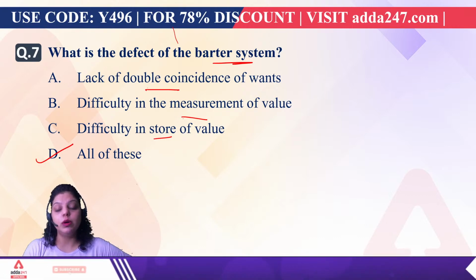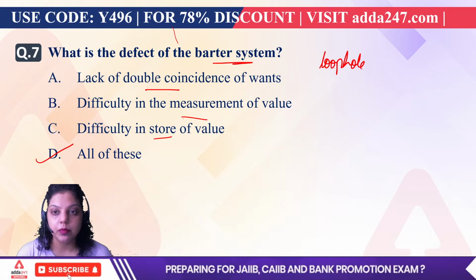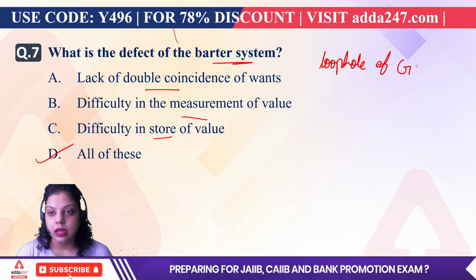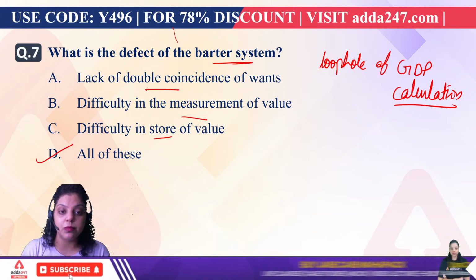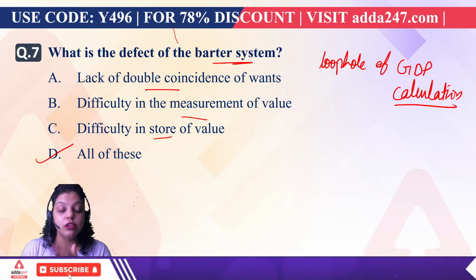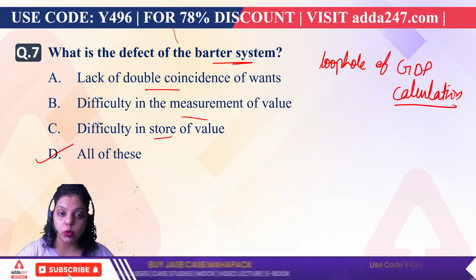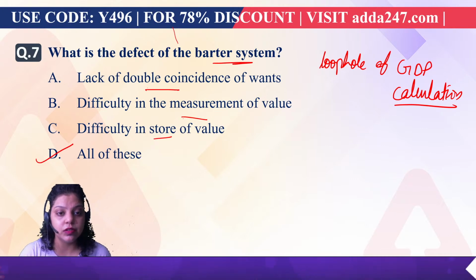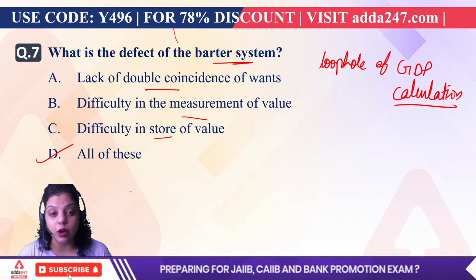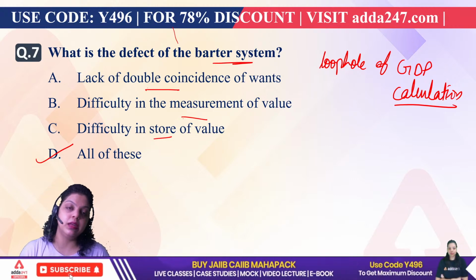No, the barter system still works, because when we calculate GDP, this is a loophole of GDP calculation. This is the problem we found in gross domestic product, the production of goods and services within the geographical boundary of a country, which is known as GDP. When we talk about the rural area, barter is still working. People are exchanging their goods and services with each other, but we do not have the record of that particular exchange. That's why we can say this is a loophole of GDP calculation.